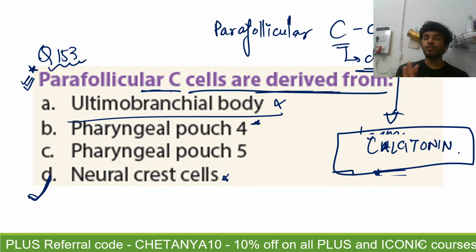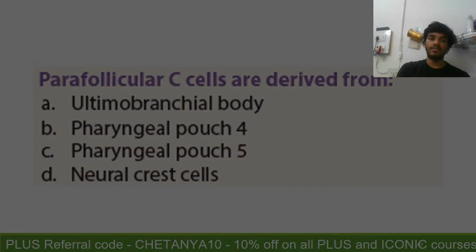So if you have to be very technical, the ultimobranchial body is derived from the fifth pharyngeal pouch. But since in humans it is rudimentary, it is said to be merged with the fourth pharyngeal pouch, and it develops from the ventral recess of the fourth pharyngeal pouch. Specifically, the parafollicular C cells come from the ultimobranchial body, and even more specifically, they are a derivative of neural crest cells. As you all know, it's a very important question anyway.